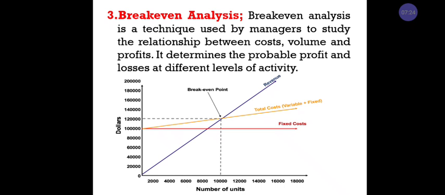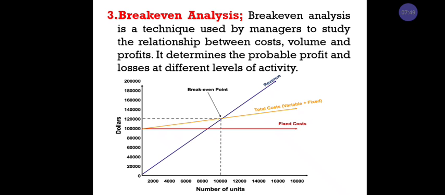If they want to know the relationship between cost, value and profit, they use the break-even analysis or break-even point technique. This technique determines the probable profit and losses at different levels of activity.